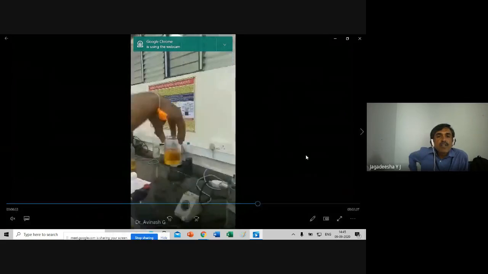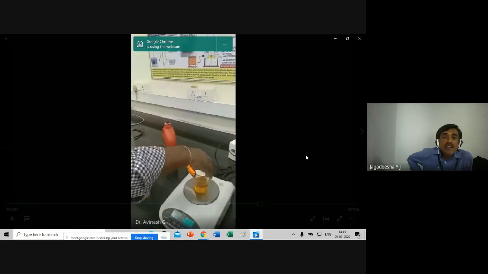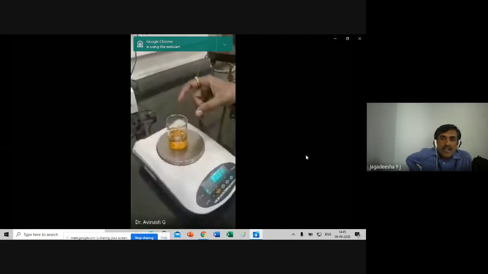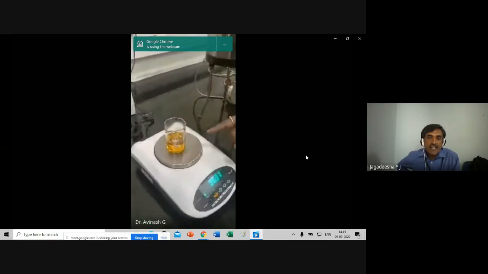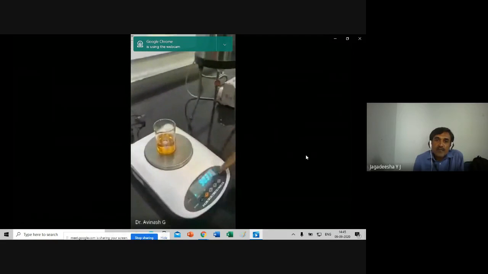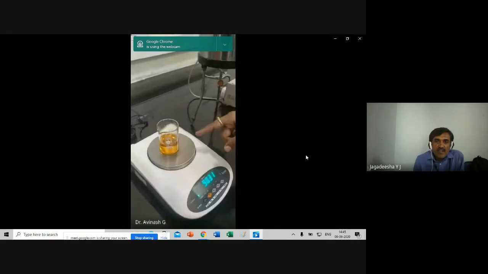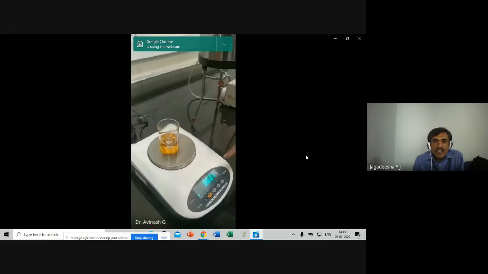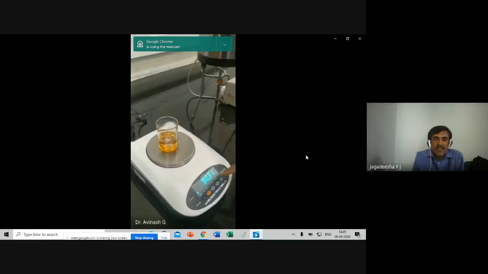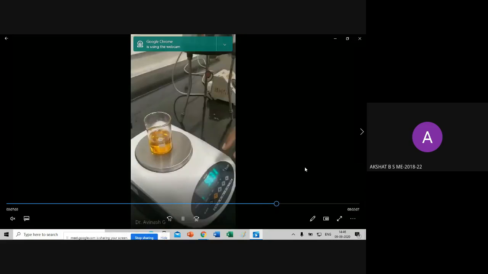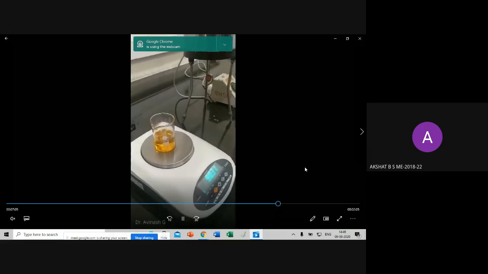The known quantity, 50 ml of oil, is collected. They are keeping it on the weighing machine. Now say 92.34 mass reading is showing. This is the mass of the oil with flask, 90.31 grams. The oil is 2T, 2-stroke lubricating oil. The mass of the oil is noted down.